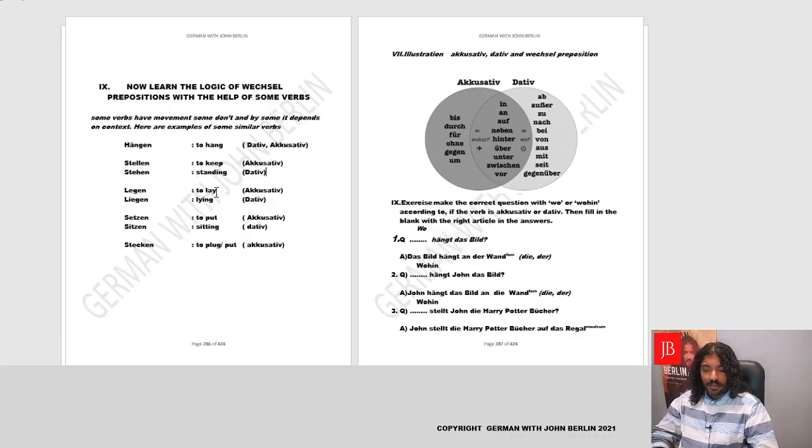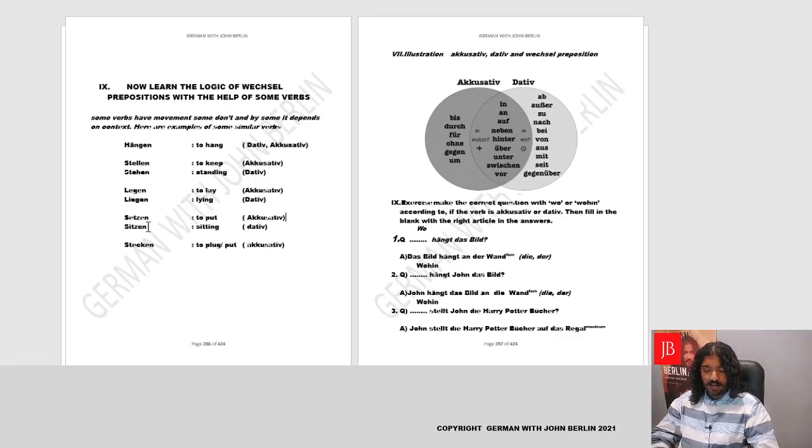Okay. Okay, ich lege mich auf das Sofa. Again, legen is always accusative whenever you lay something. It's accusative. Liegen, ich liege auf dem Sofa. It's always dative, to be lying in one position. It's just describing a position. And setzen, the question was wo setzt du das Handy? Where do you put the mobile? To put, always accusative.